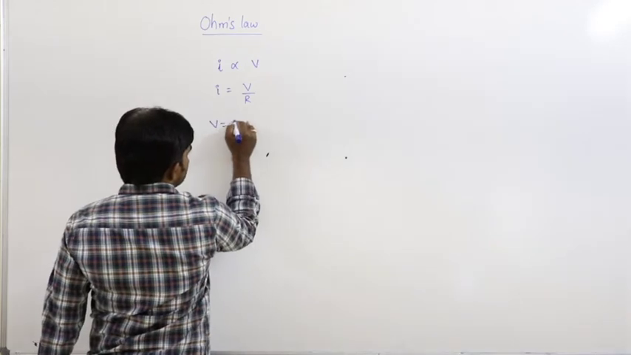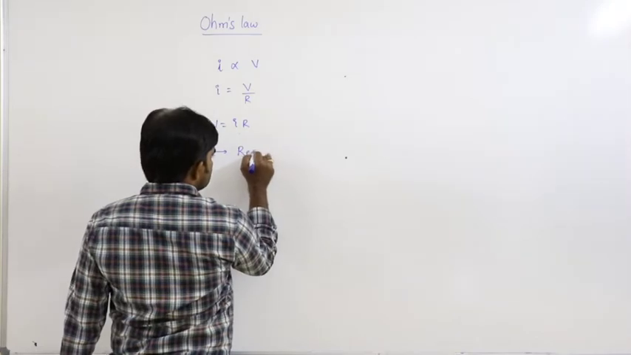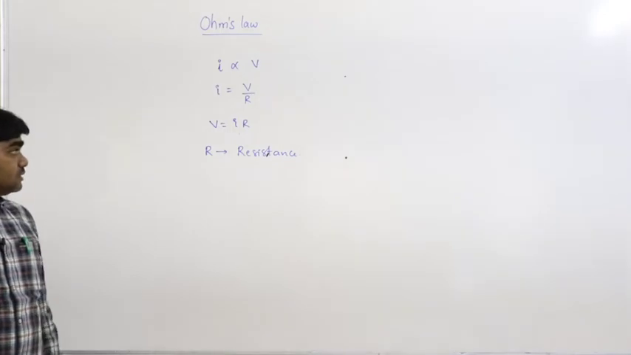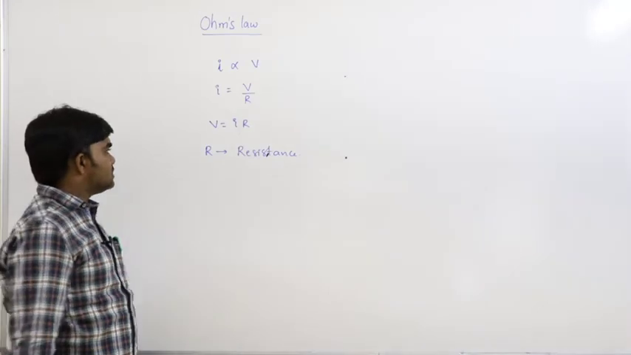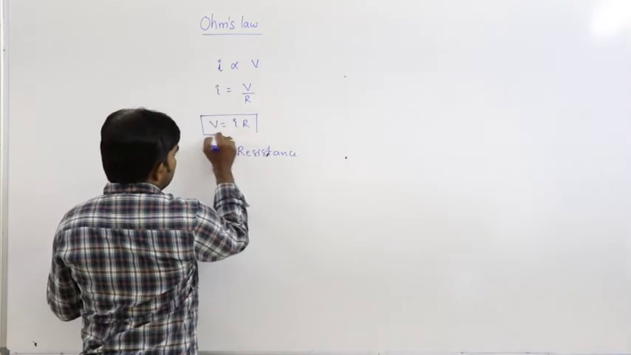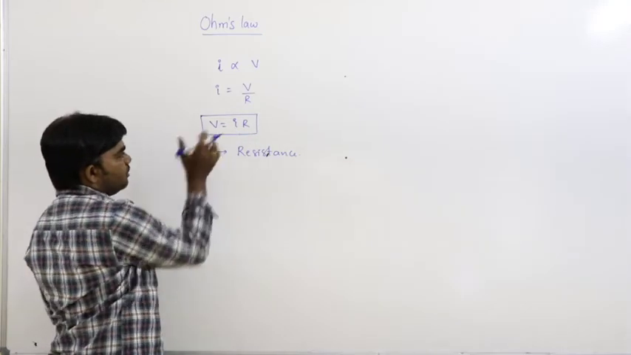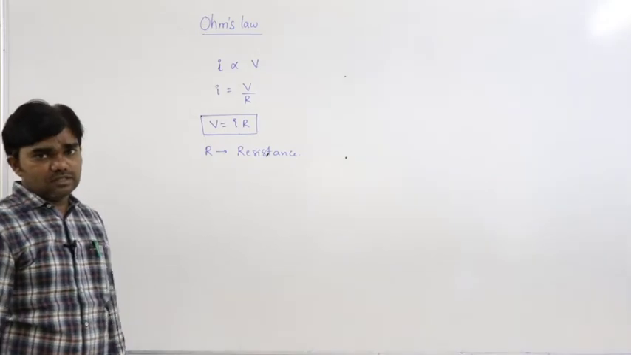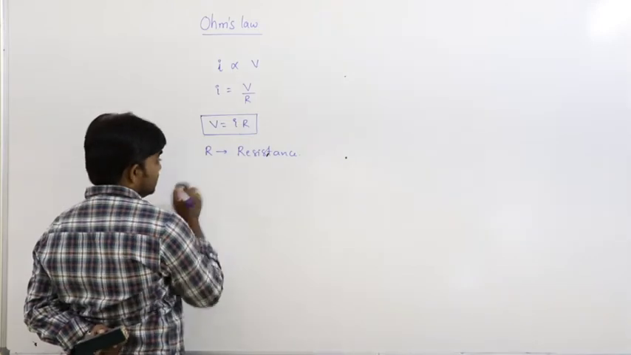Where V is equals to IR, where R is the proportionality constant, and that is called resistance. R is called the resistance. V is equals to IR. So, this is the formula, Ohm's law, where R is called the proportionality constant and that is called resistance. So, what is meant by the resistance?